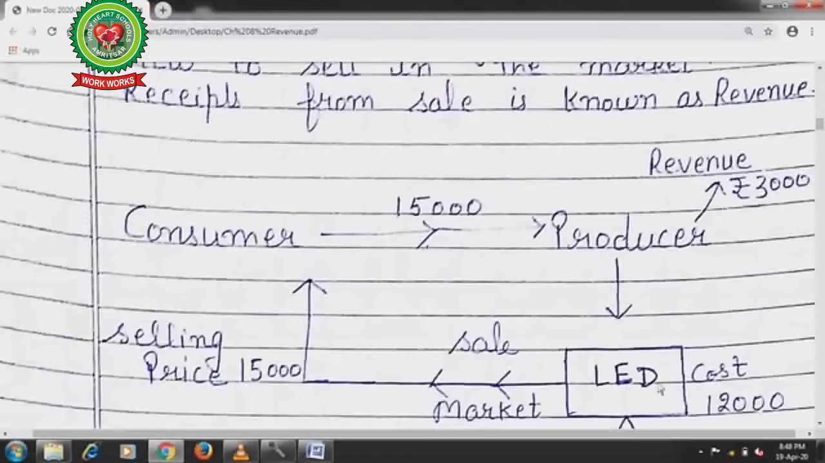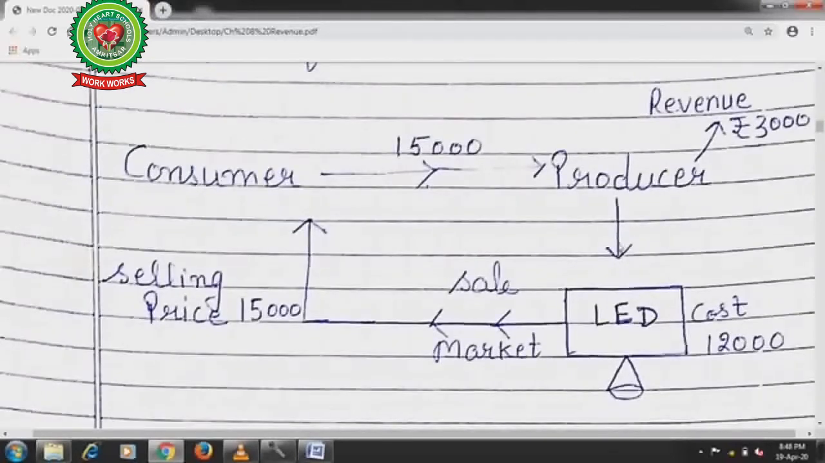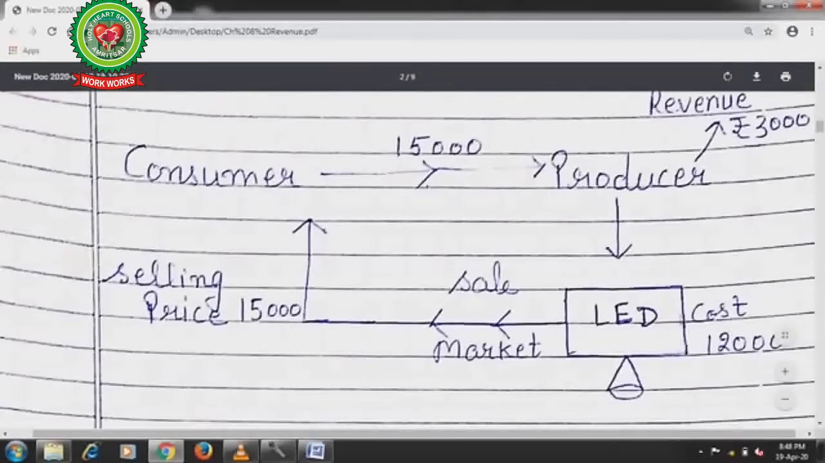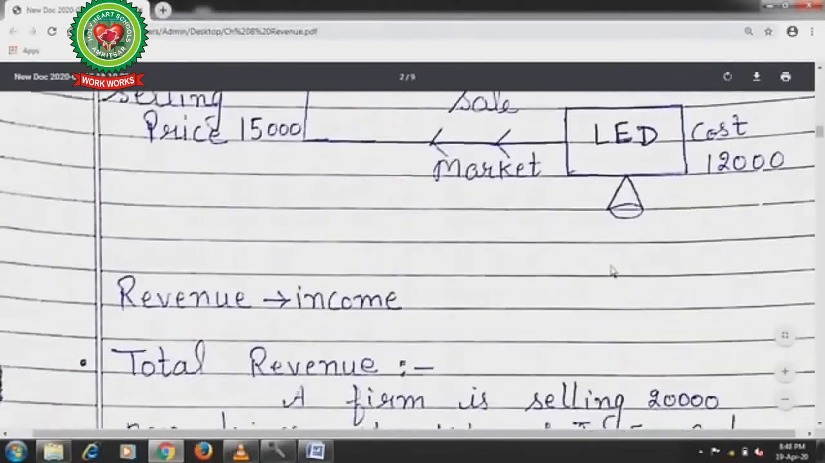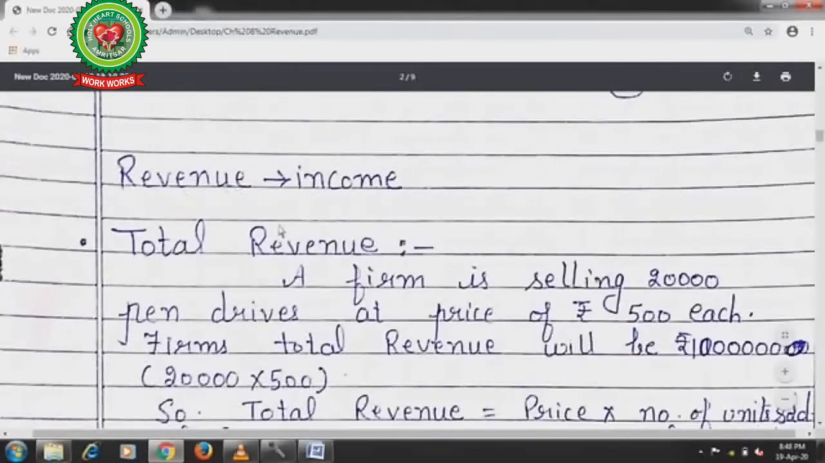The per unit production cost of the LED is rupees 12,000. When the producer sells this LED in the market, the selling price set by the producer is 15,000. So the consumer will pay 15,000 to the producer. When the producer deducts 12,000 from this 15,000, he will get a revenue of rupees 3,000. This is the profit of the producer. Now students, next we can say that revenue means income.